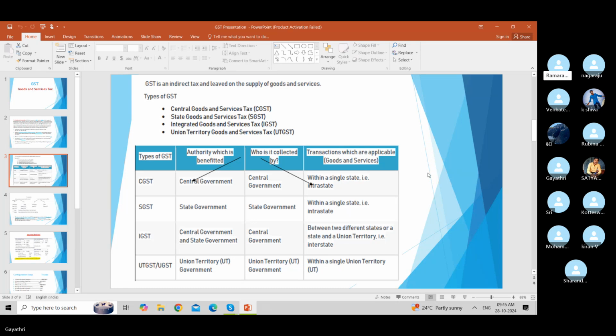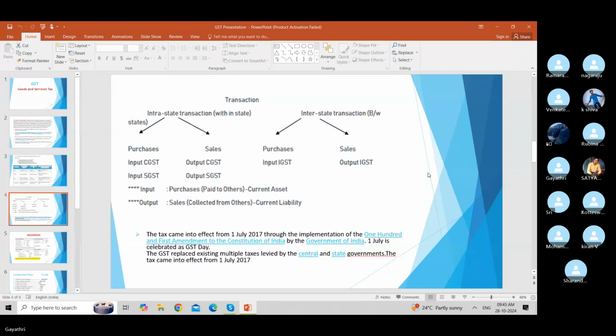And the next one is UTGST, Union Territory Goods and Service Tax. That benefits the Union Territory government and is collected by the Union Territory government. It is levied on transactions within a single Union Territory, that means a transaction that happens within that single territory.